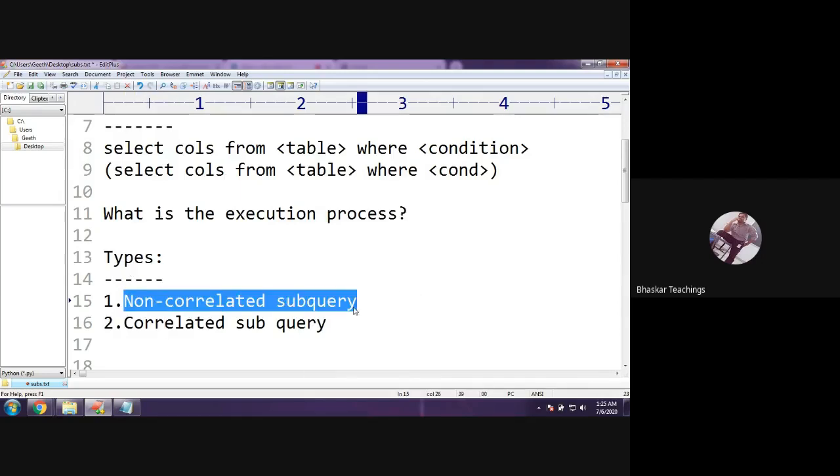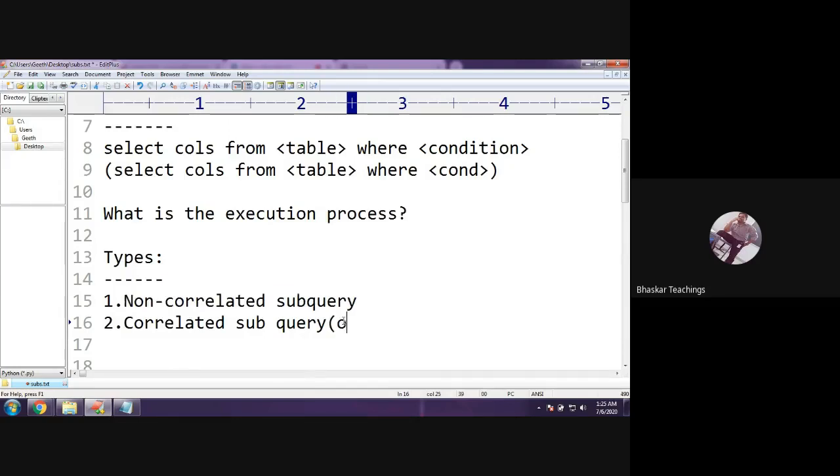But if the outer query is executed first and the inner query is executed next, that is called a correlated subquery. In correlated subqueries, first the outer query is executed, next the inner query, and again the outer query. This is the exact process.